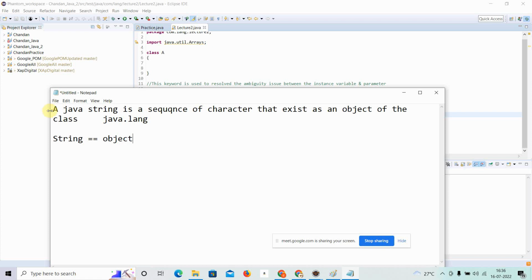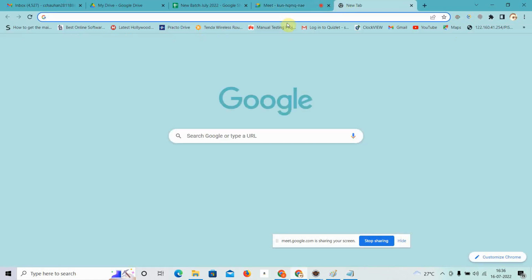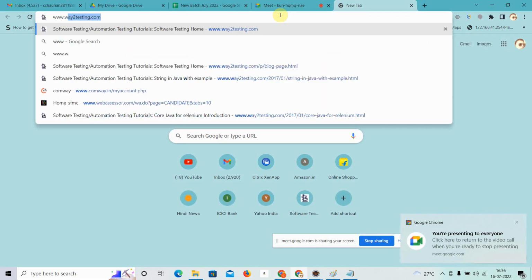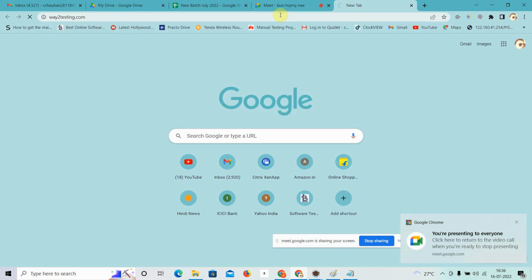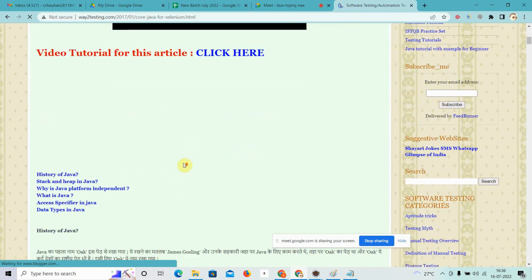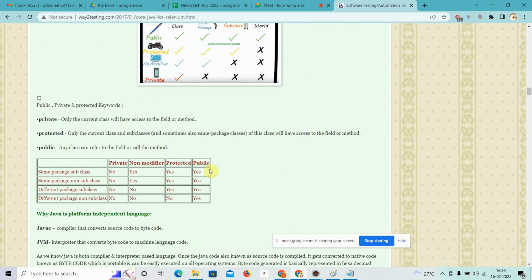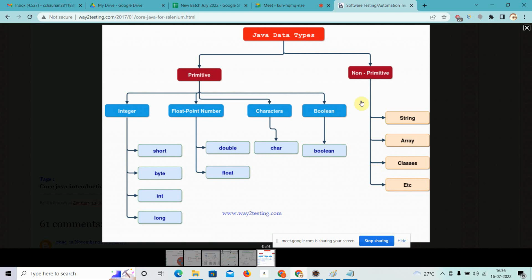Now there is a confusion. You must be thinking about the last lecture that I have taken, where I showed you one image of data types. In the data type lecture I explained two things: primitive data types and non-primitive data types.